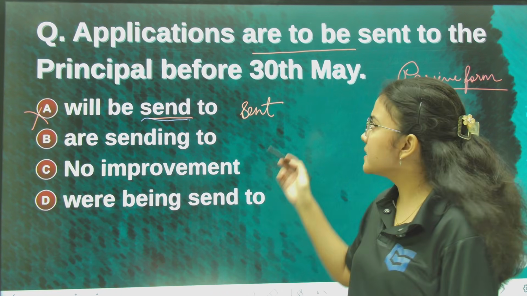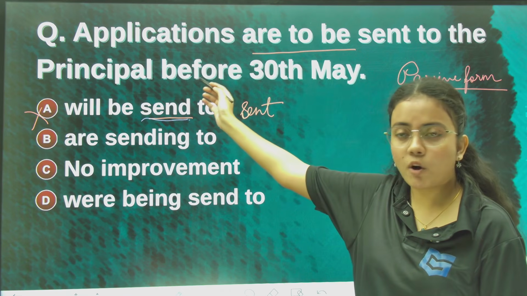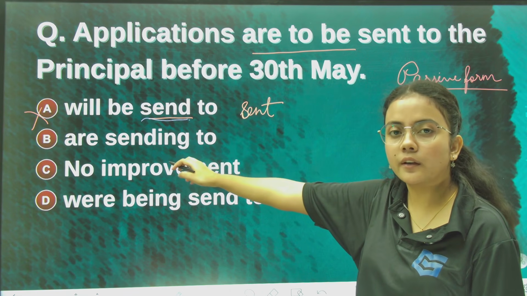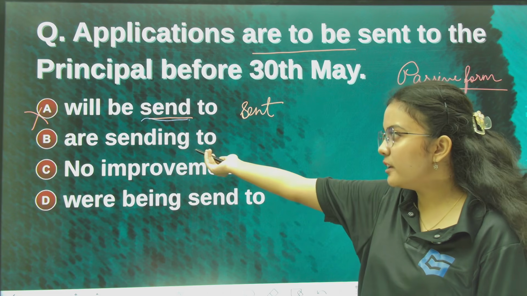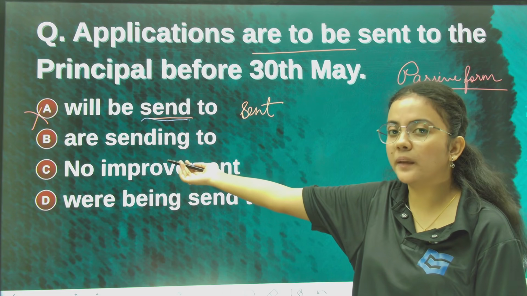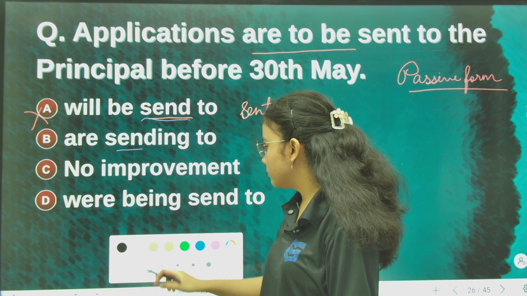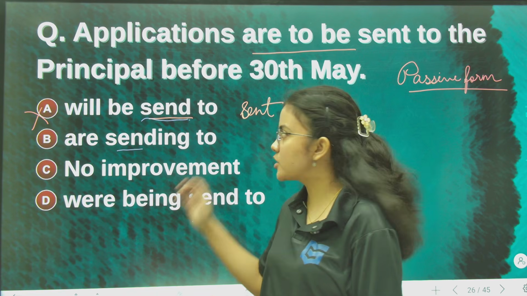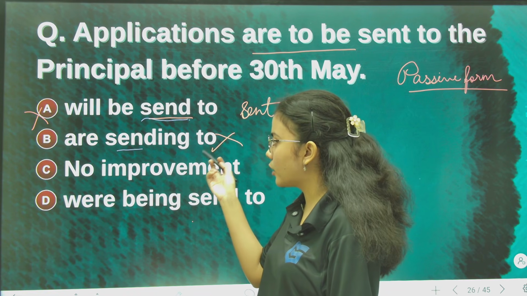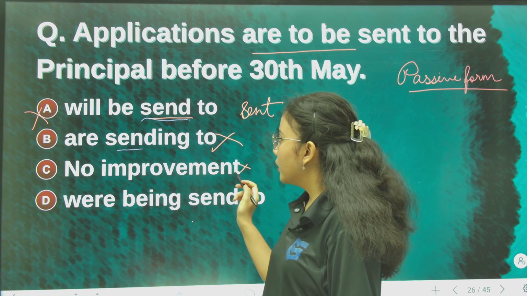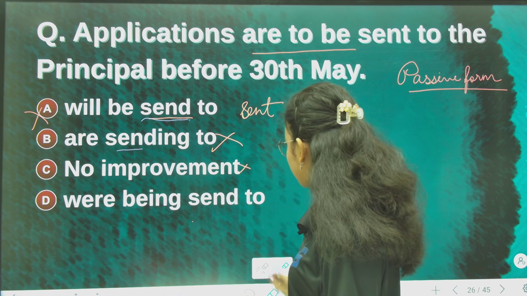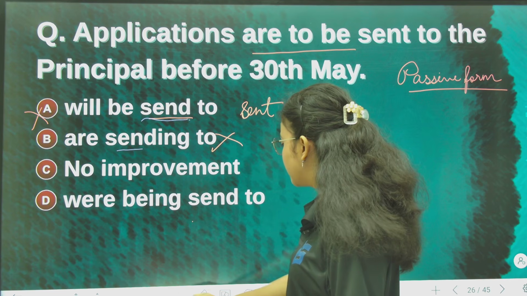Okay, I said "are sending" is not right. In a passive sentence we never write it without the be verb, we don't have the word be. "Are sending" is not a passive verb, it would be "are being sent", so the structure is a wrong passive voice. Then C, no improvement, sorry, C is no improvement.